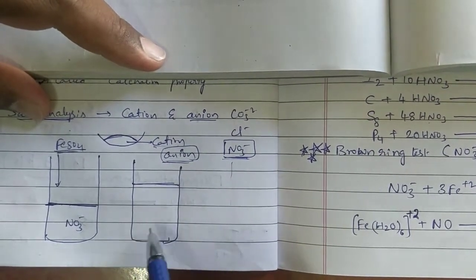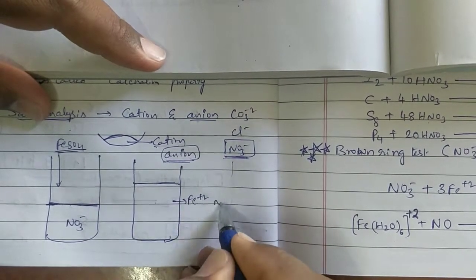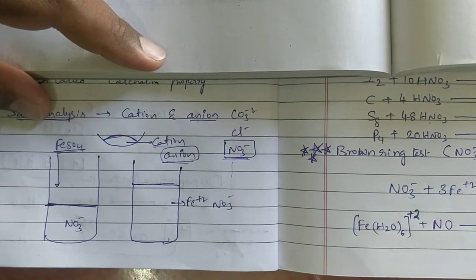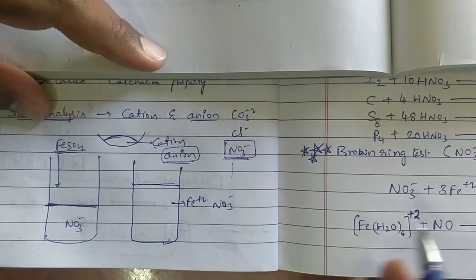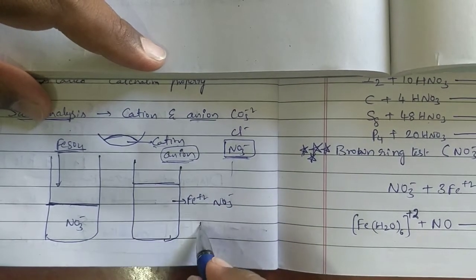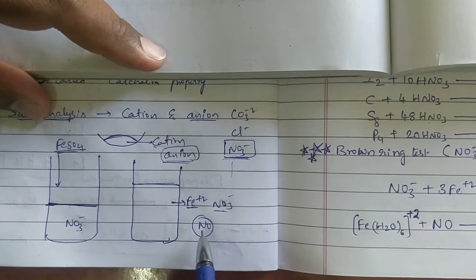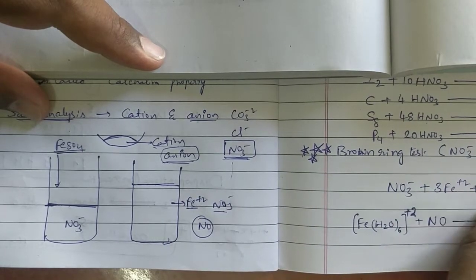So this contains Fe2+ ions and NO3- ions. These two combine to form NO. Fe2+ ions and NO3- ions combine to form NO. That is only the first reaction. Here we have shown NO.